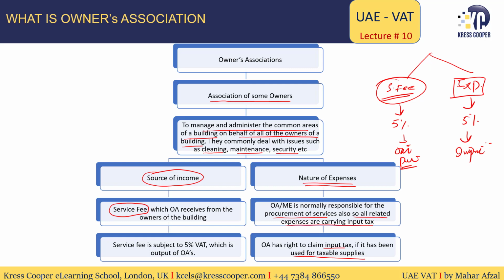If the owners association is a VAT registered person, the owners association will be liable to submit the tax return and this input and output will be netted out, and they will be liable to pay net output tax, or they will have a right to receive net input tax from the Federal Tax Authority.